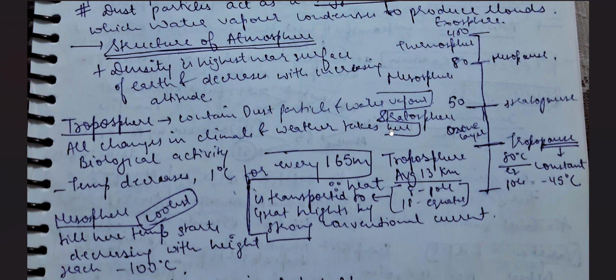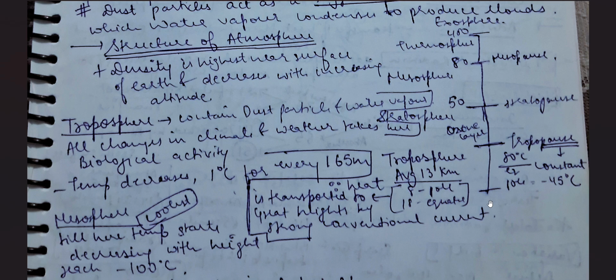Now they are telling it in a small sense, that there is more concentration of atmosphere, the whole composition is more towards the surface of the earth as compared to the surface which is away from the surface of the earth. And this is the idea that they presented. And here we come to the structures of the atmosphere.